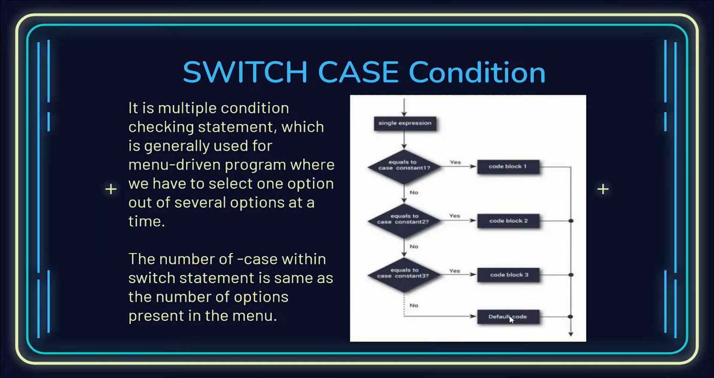Now look here, there's a default code. This default is basically an optional part: if none of the mentioned cases are satisfied, and there is no default statement, then we won't get any handling. So that's basically an error handling part. If none of the given conditions are satisfied, that default statement will be executed. Okay.